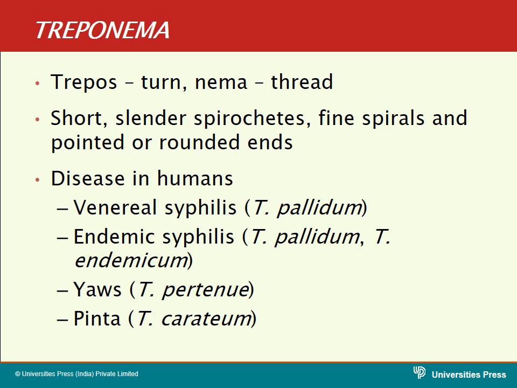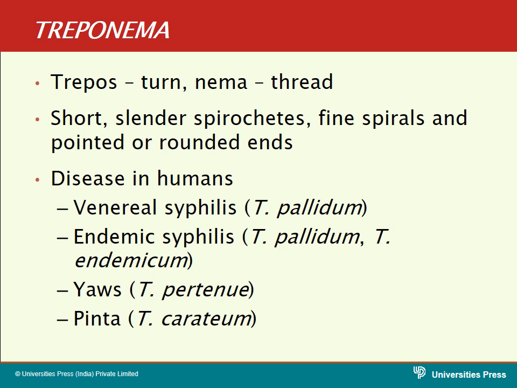Now come to the morphological features and various properties of Treponema pallidum. Treponema: trepo means turn, nema means thread. So they appear as short, slender spirochetes. They are fine spirals, pointed, and the ends are rounded. These are the features of the Treponema.